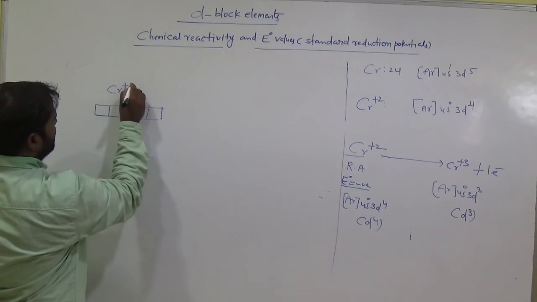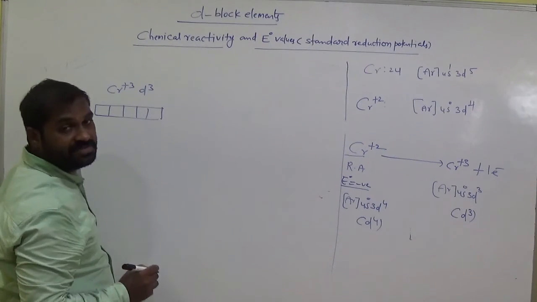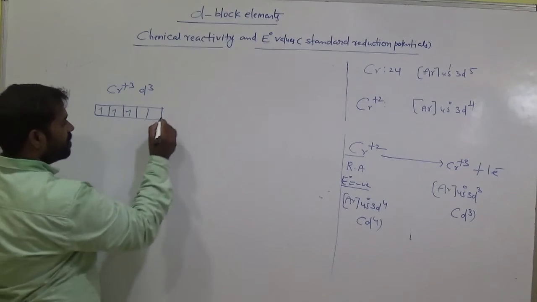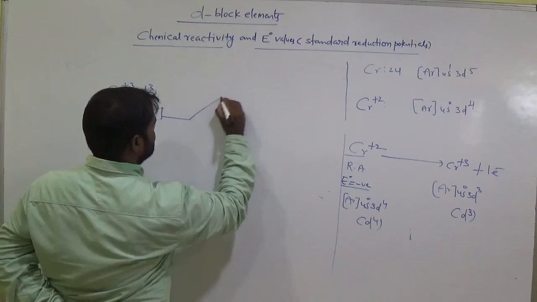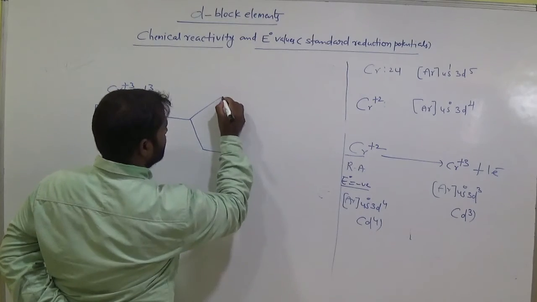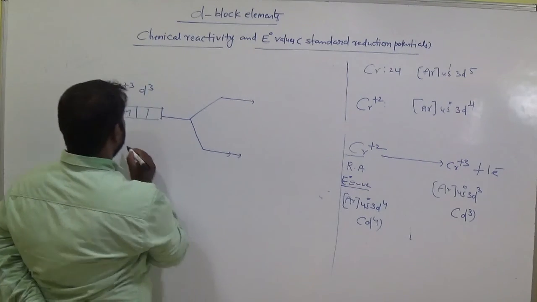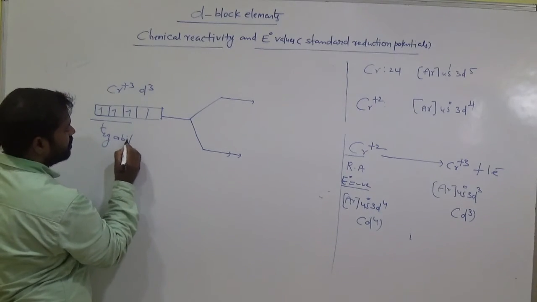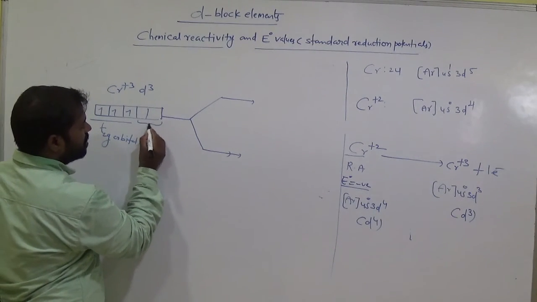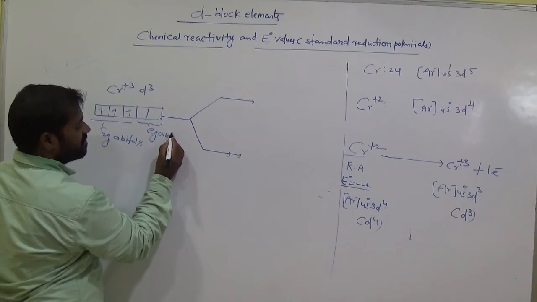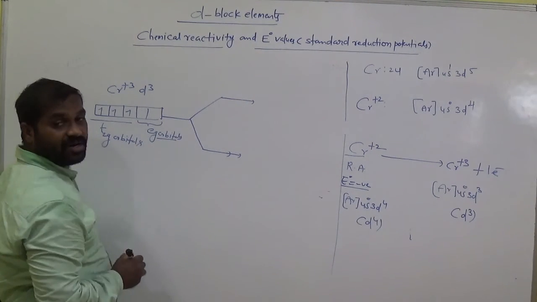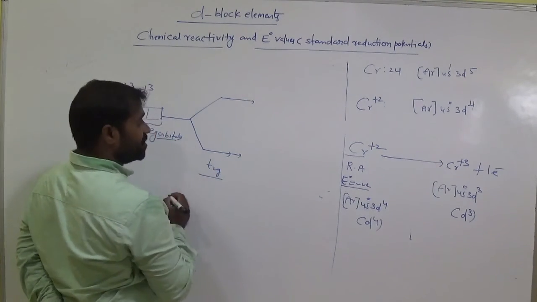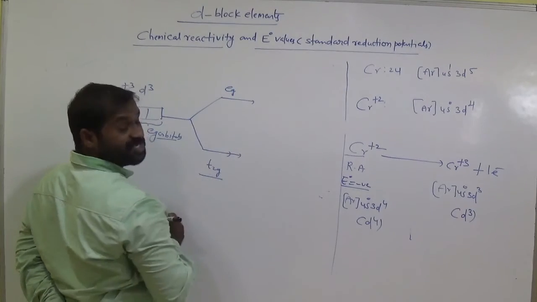In Cr plus 3 with d3 configuration, 3 electrons are there in the d subshell. Now this can be split into 2 types. These 3 are called t2g orbitals and these 2 are called eg orbitals.